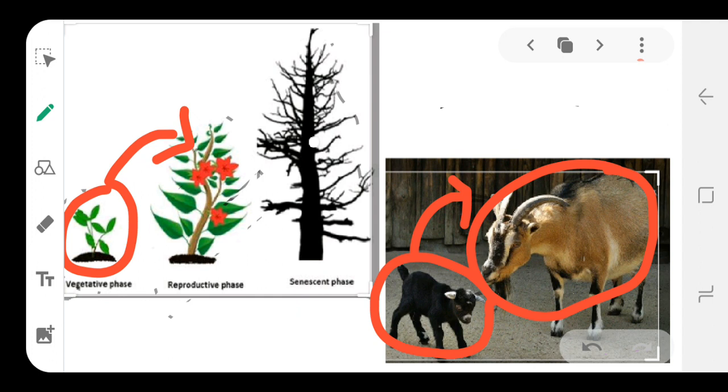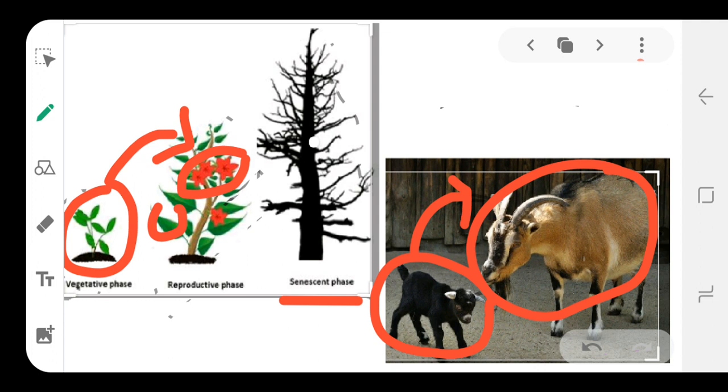If you take plants, what happens here? In plants, they start to reproduce by flowering, where we can observe that the shoots become leaves and they start to bear flowers. Like this, maturity or reproduction takes place after the juvenile phase and after the vegetative phase. The next stage is the senescent phase. In the senescent phase, also called the old aging phase, this is the last phase of the life cycle.